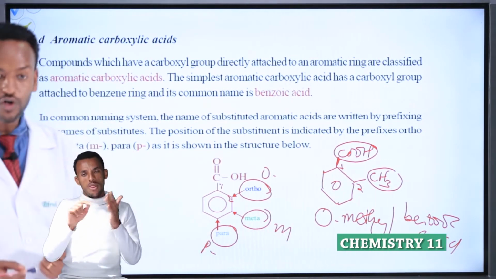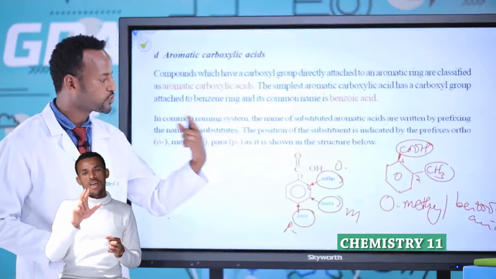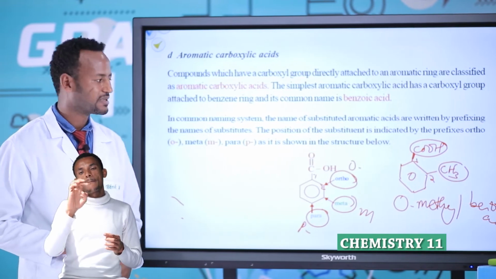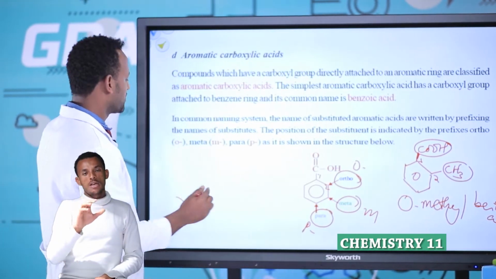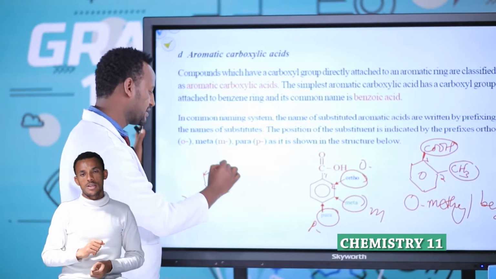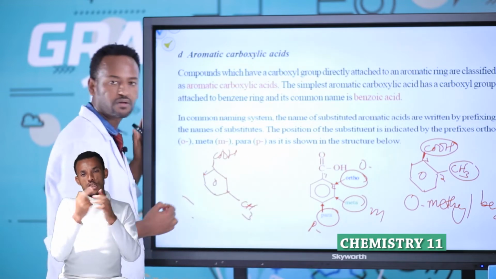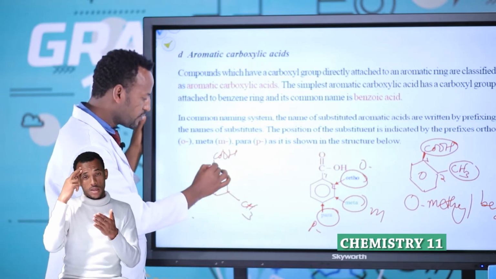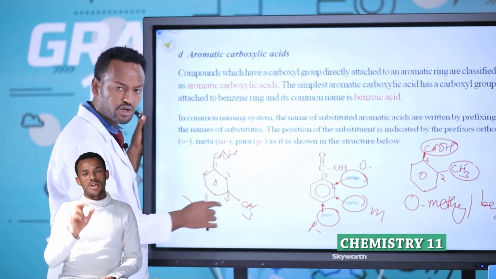What indicates ortho? In the second position is CH3. Therefore, orthomethyl benzoic acid. If we change this CH3 to this position, let's take this one as COOH, with CH3 from this position, 1, 2, 3. Is it ortho?